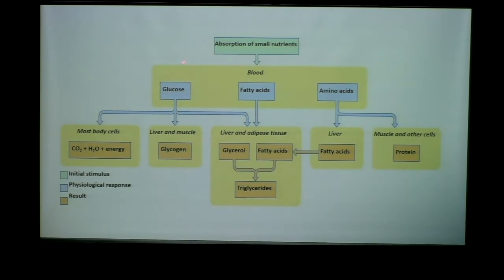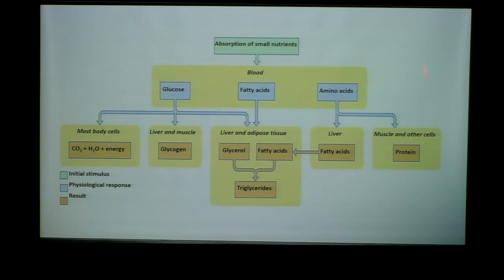So we can store away glucose, we can use it in our cells, right? We use whatever we need in the moment, and then we can put some away in the form of glycogen into our liver and our muscle, okay? We can also store away glycerol and fatty acids in the liver and adipose tissue, and those will make triglycerides. So that's how we store away our fat. We make triglycerides and put them into our adipose cells or our liver.